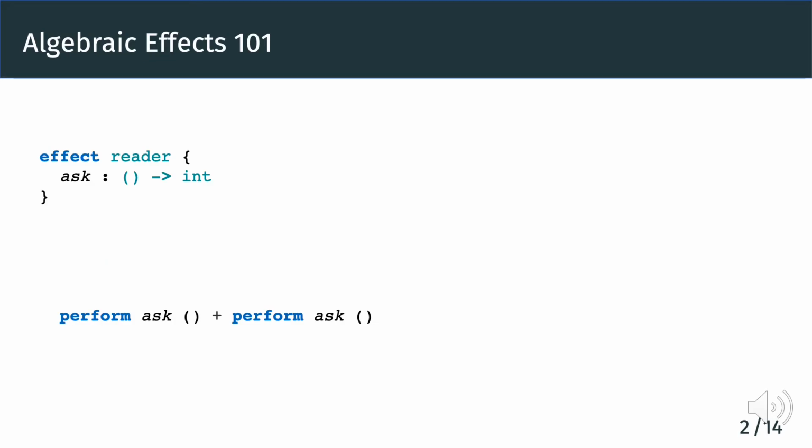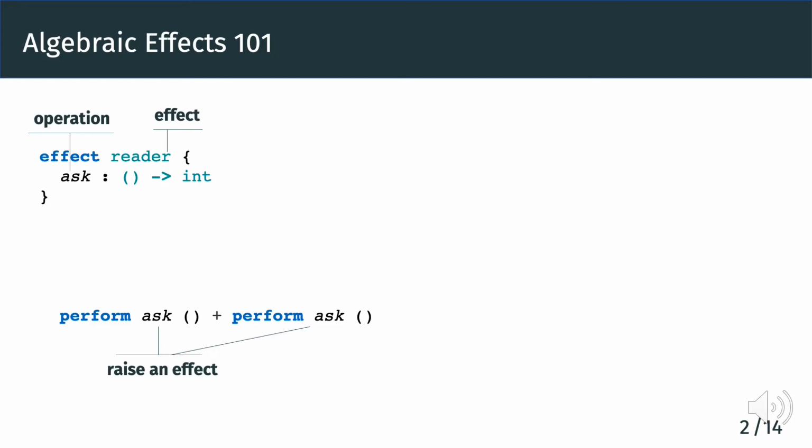Algebraic effects and the extension with handlers are a powerful way to incorporate effects in programming languages. To understand how it works, we start with a typical example of the reader effect. On the left-hand side, we define a simple effect, reader, which has a single operation, ask. The type of ask says that you can call ask by providing a unit argument. It will then return you an integer. Now we can already start using ask. The expression below simply calls ask twice and returns the sum.